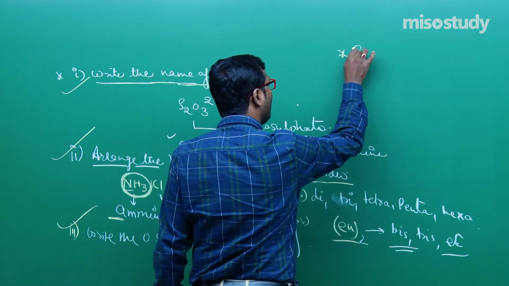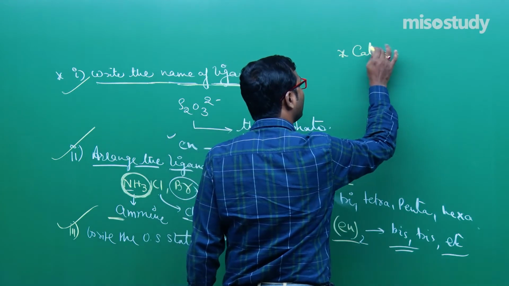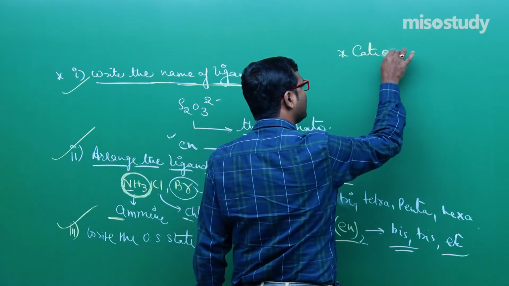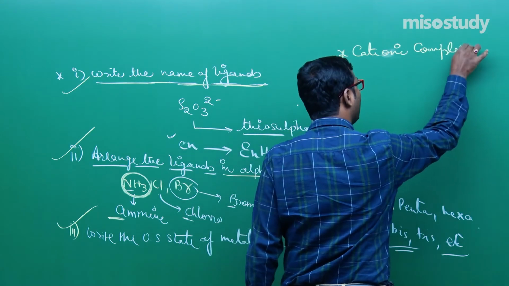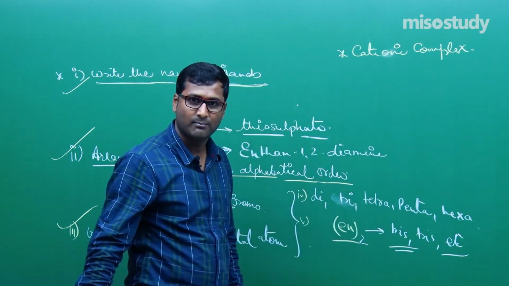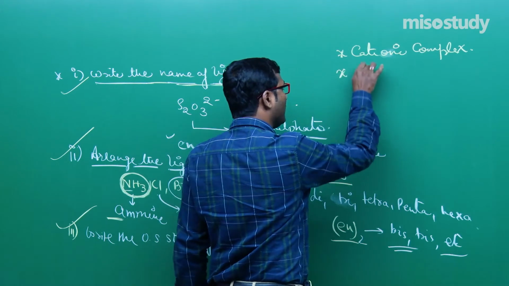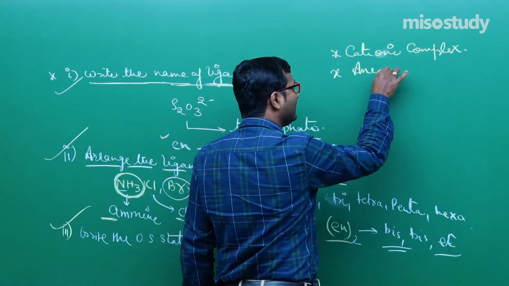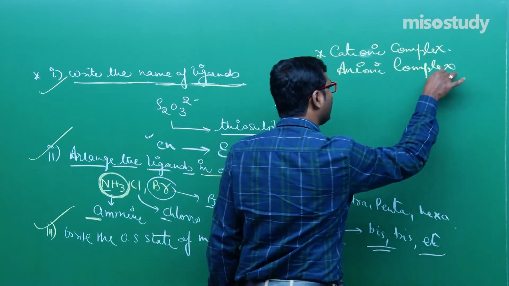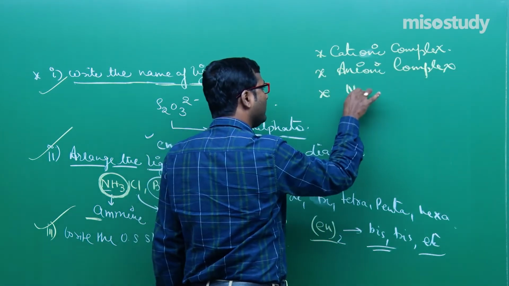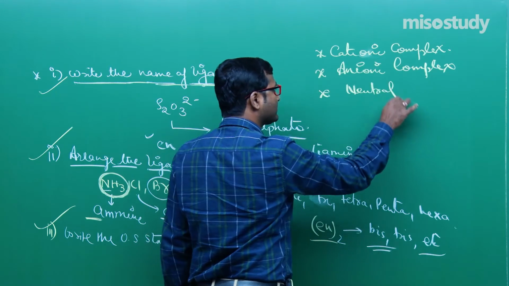Complexes, as I know, are first of all cationic complex. Now there is a different mode of writing the name of the cationic complex. Second one is the anionic complex. Now there is a different mode to write down the name of the anionic complex. Third one is the neutral complex.